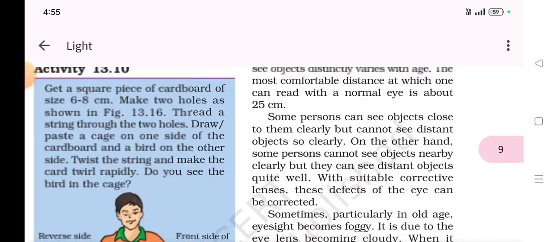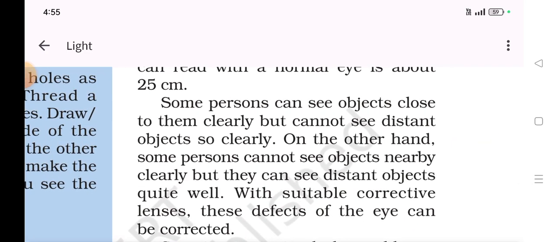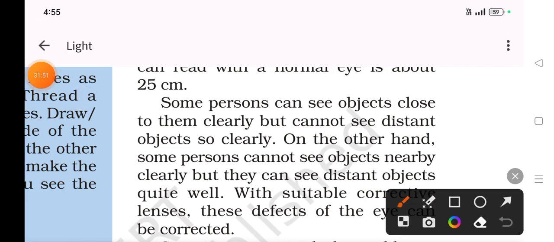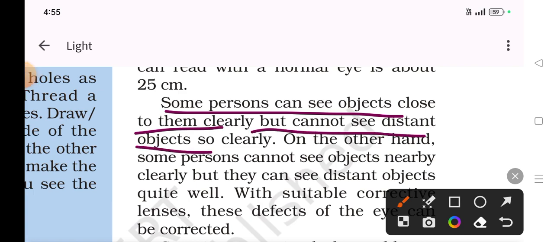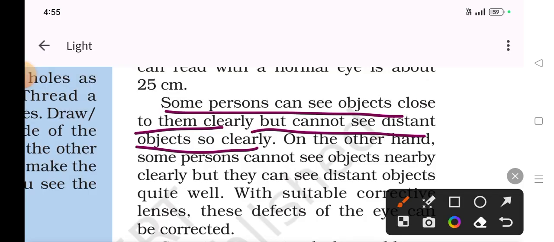Some persons can see the object close to them clearly. Now listen very carefully, guys. Some person can see the object close to them clearly, but cannot see distant objects so clearly. This is one case. I am marking with different colors so we can easily understand.